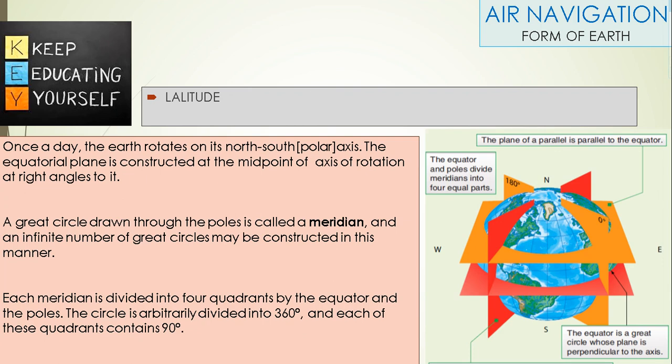Latitude. Once a day, the Earth rotates on its north-south polar axis. The Earth's equatorial plane is constructed at the midpoint of the axis of rotation at right angles to it. A great circle drawn through the poles is called a meridian, and an infinite number of great circles may be constructed in this manner. Each meridian is divided into four quadrants by the equator and the poles. The circle is arbitrarily divided into 360 degrees and each of these quadrants contains 90 degrees.